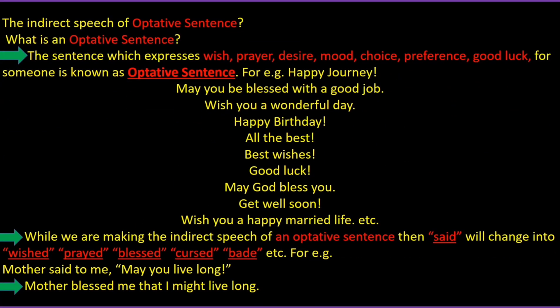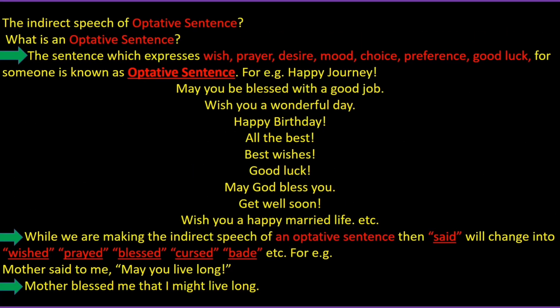The indirect speech of optative sentence. What is an optative sentence? The sentence which expresses wish, prayer, desire, mood, choice, preference, good luck for someone is known as optative sentence. For e.g., happy journey. May you be blessed with a good job. Wish you a wonderful day. Happy birthday. All the best. Best wishes. Good luck. May God bless you. Get well soon. Wish you a happy married life, etc.